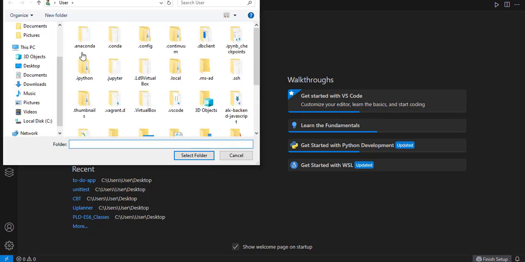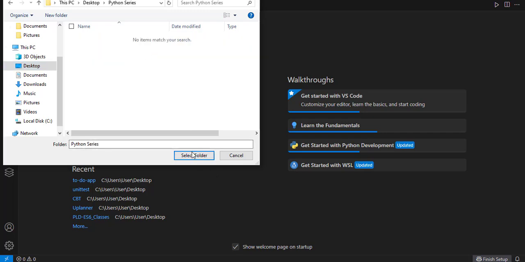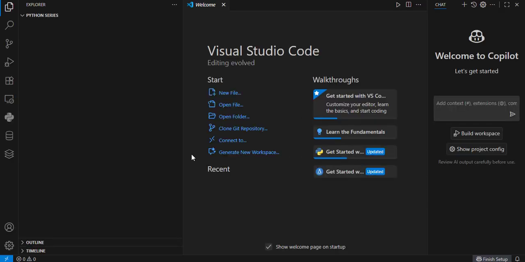From here I'm going to locate the folder I created, which is on my desktop, and this is it, Python series. So now select folder. Currently there is nothing inside the folder, no files. In your own case, since most of us are going to have a brand new installation, I already have Visual Studio Code on my system, so there are some extensions that I already have in my Visual Studio Code.